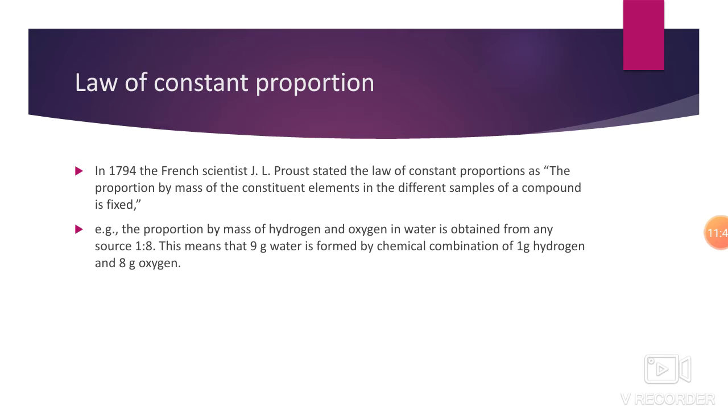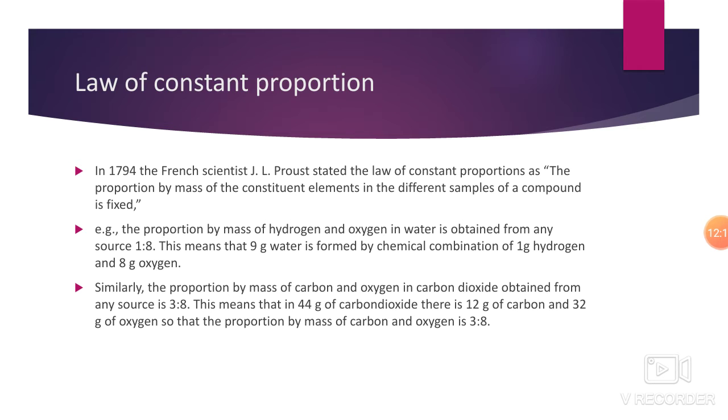It is telling us the proportion of their mass is the same in any sample of water. You can see it, that is 1:8, the proportion by mass of hydrogen and oxygen in water obtained from many sources is only 1:8. I will explain afterwards how it came to be 1:8.